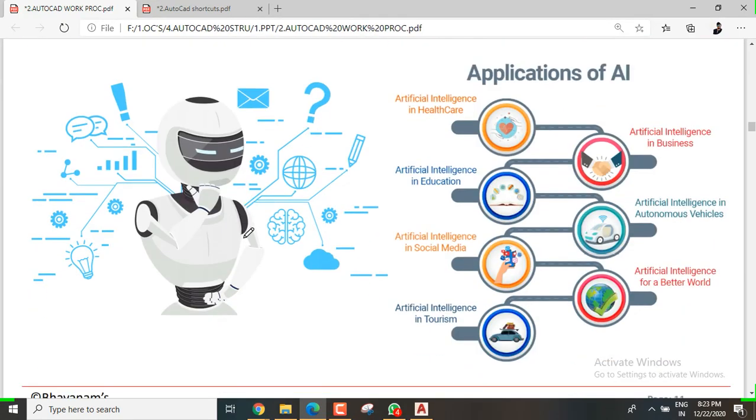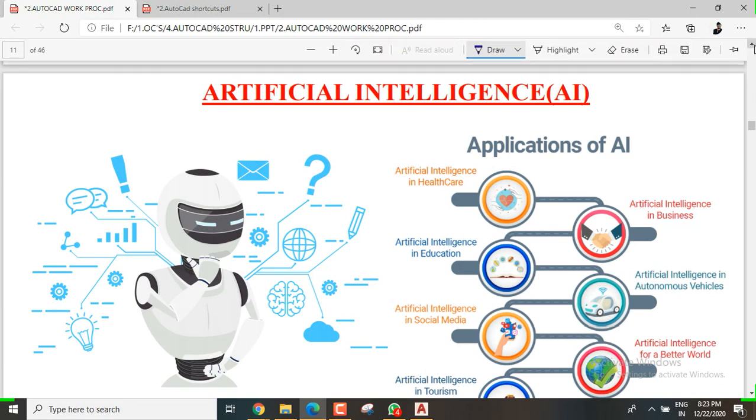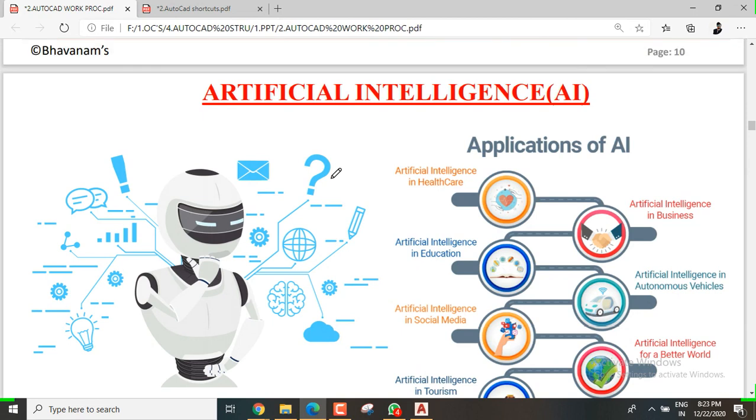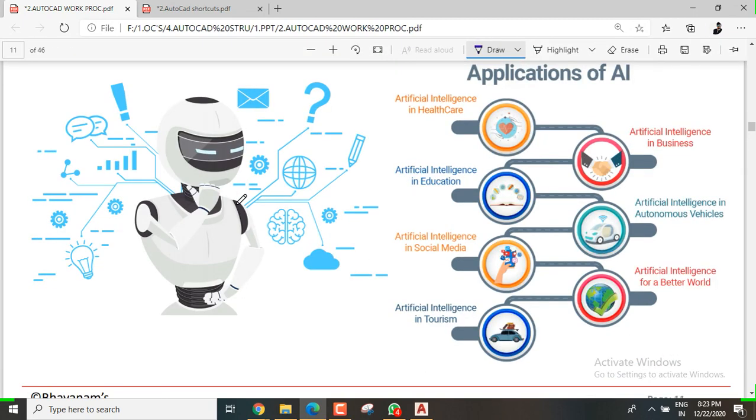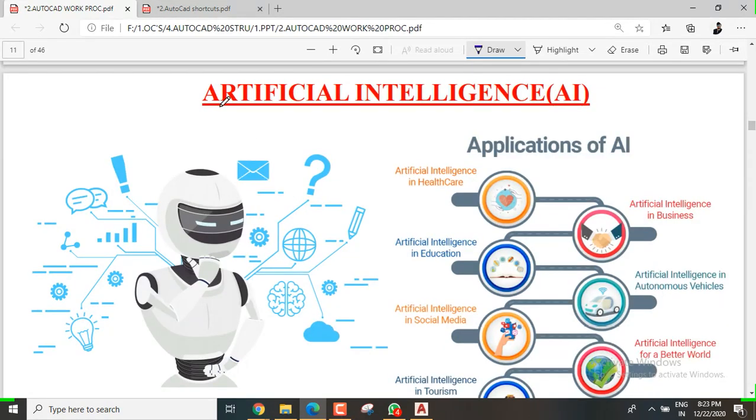And coming to artificial intelligence, this is a wonderful technology, but not related to civil engineering. Still, the applications of AI will definitely come into civil engineering.